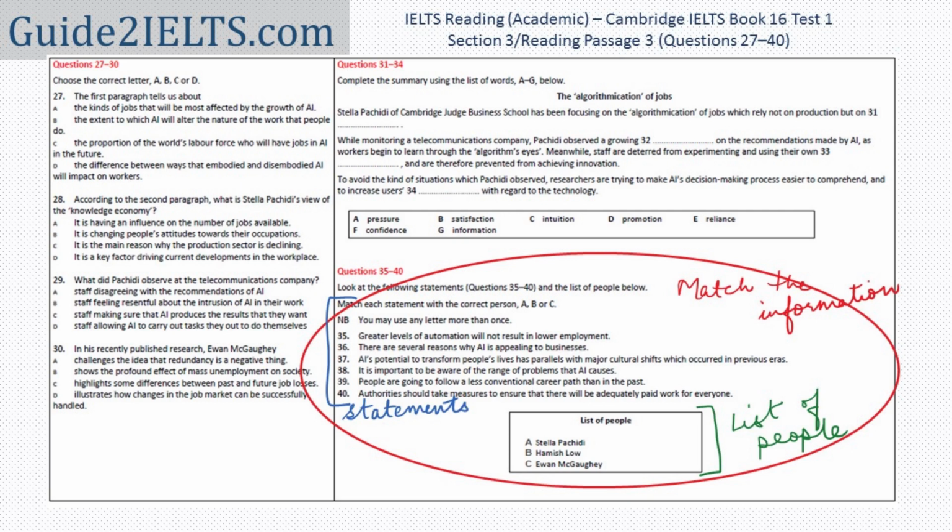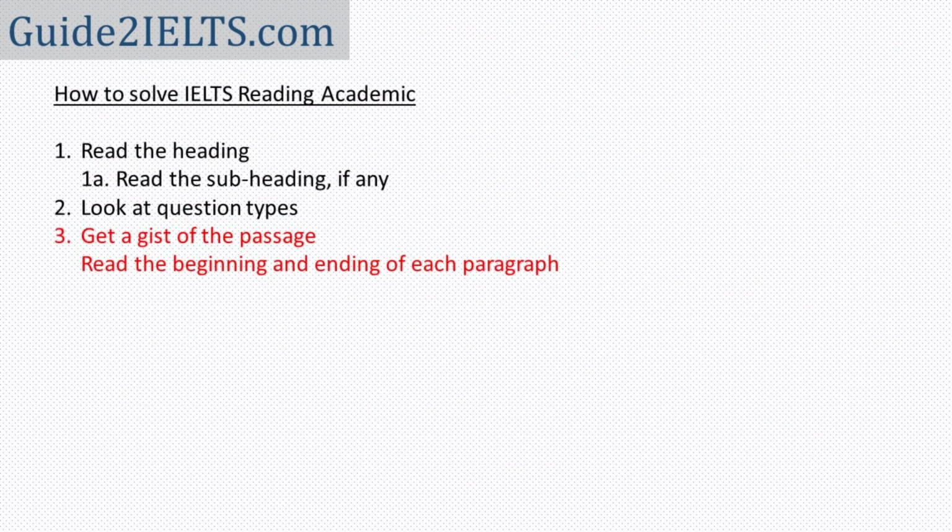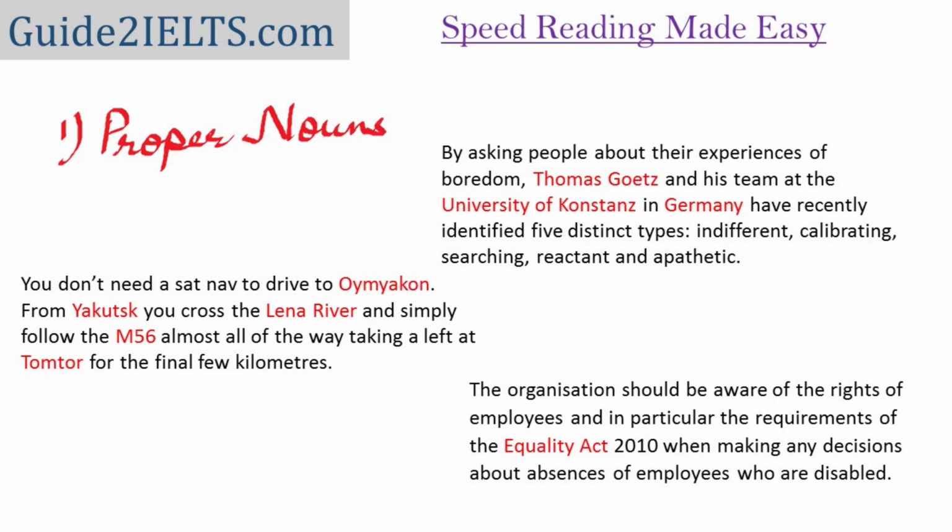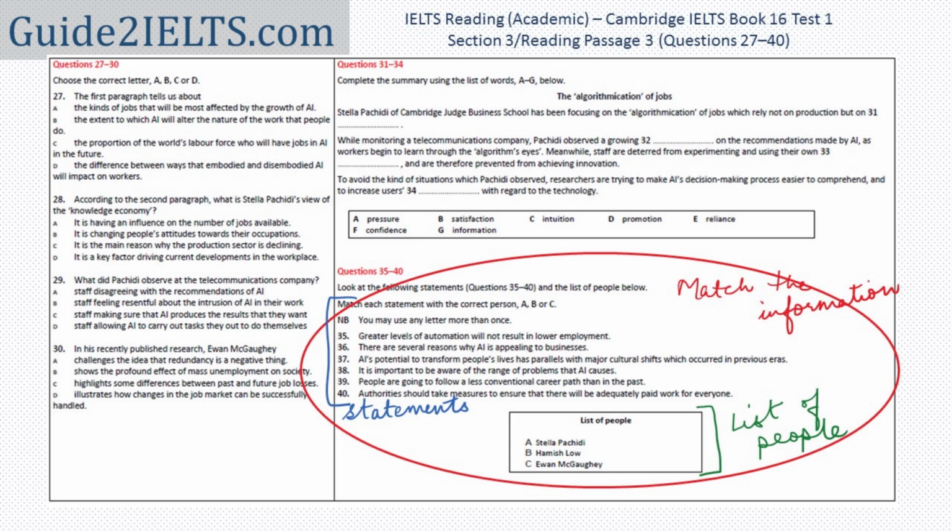Once I've looked at the question types, the next thing that I do is I try to get the gist of the passage. I read beginnings and endings of paragraphs, trying to figure out what the whole passage is about. While doing this, I consciously ignore proper nouns, that is names of people, places, institutes, etc. However, if I see a list of names in my question types, I will keep these names in mind. The main thing I'll be looking for when I'll be going through the passage is where these names are mentioned.